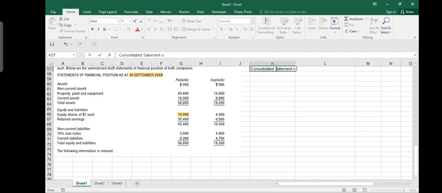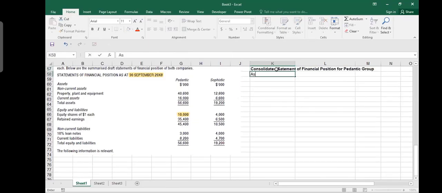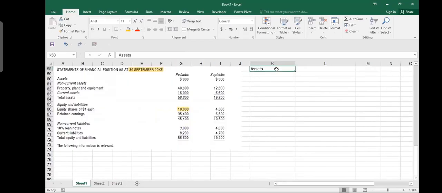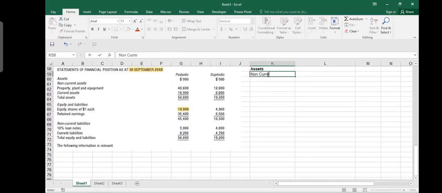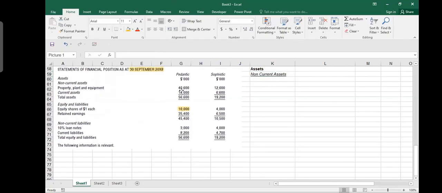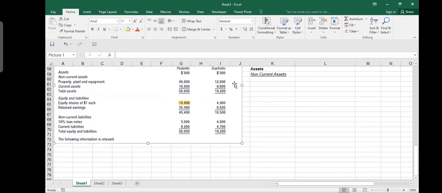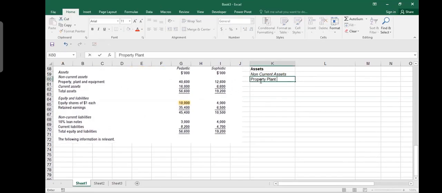consolidated statement of financial position for Pedantic group, and you know that the first thing which comes is assets, and within assets the first thing you have is non-current assets. So how do we make the non-current assets? If you see property, plant and equipment, I will call it property, plant and equipment. You can call it PP and E. So how much is that? 40,600 plus 12,600, the two of them, and plus 2,000.